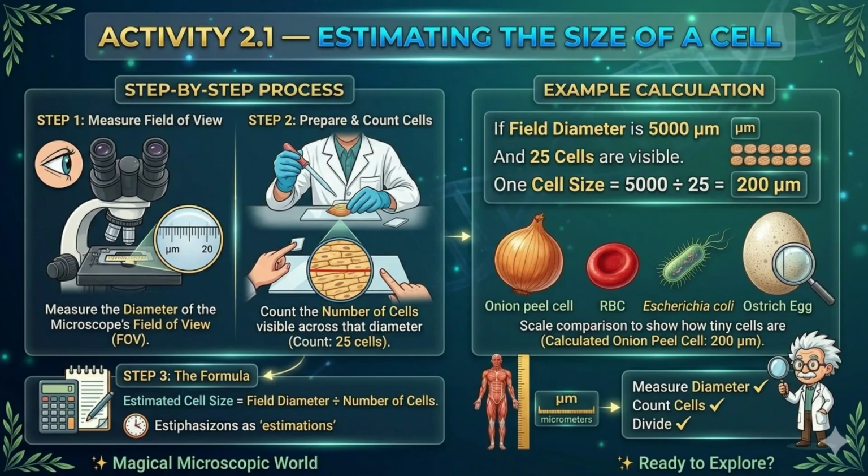First, the diameter of the microscope's field of view is measured. Then the number of cells visible across that diameter is counted. This activity helps students understand how tiny cells really are.